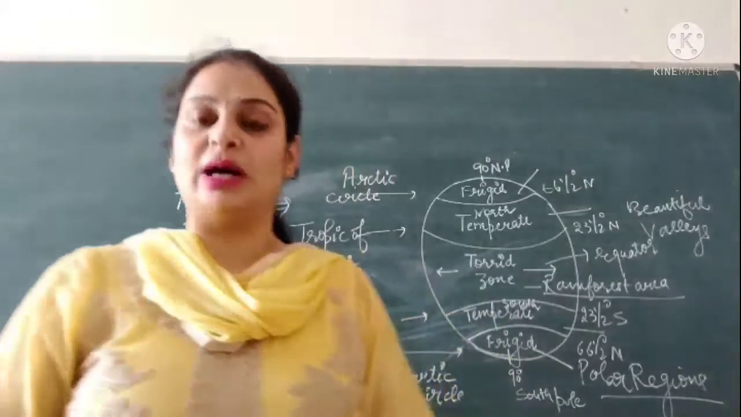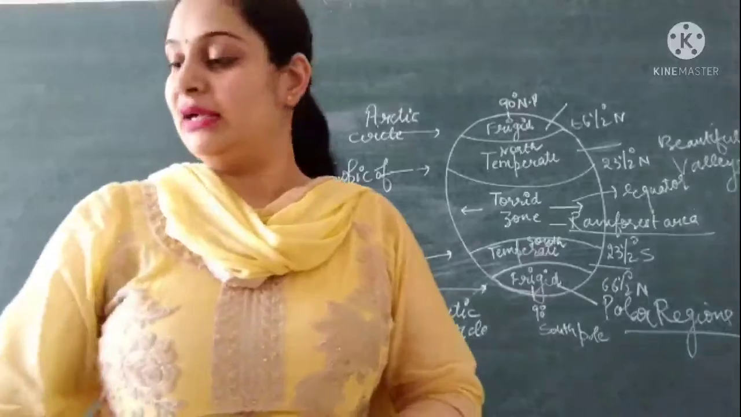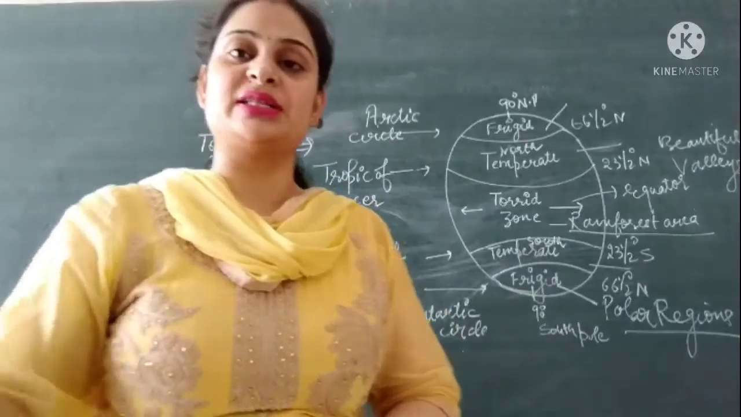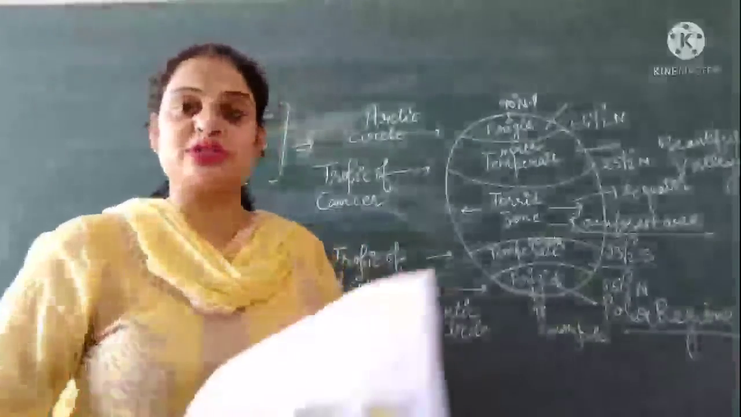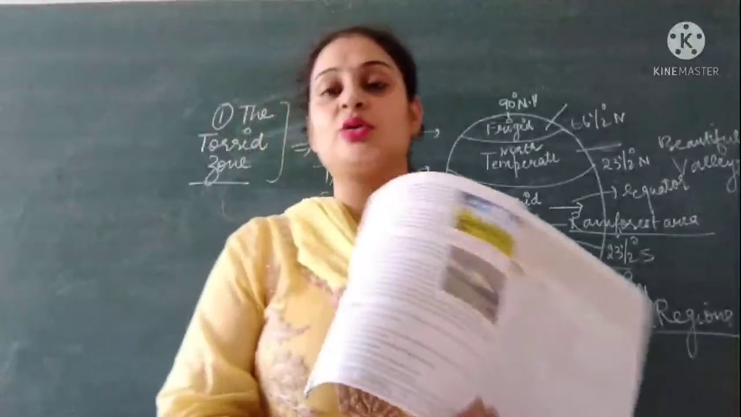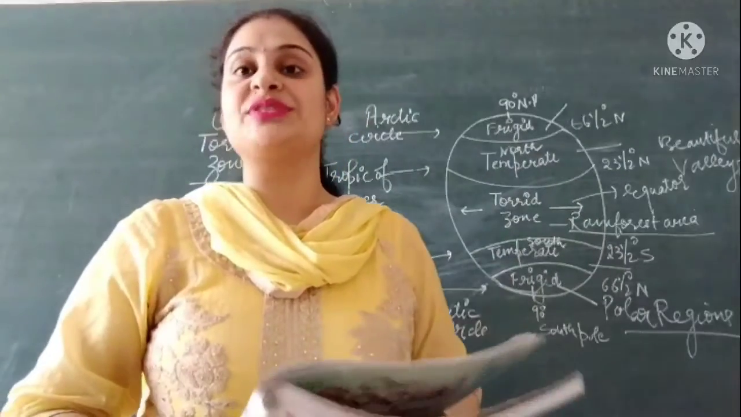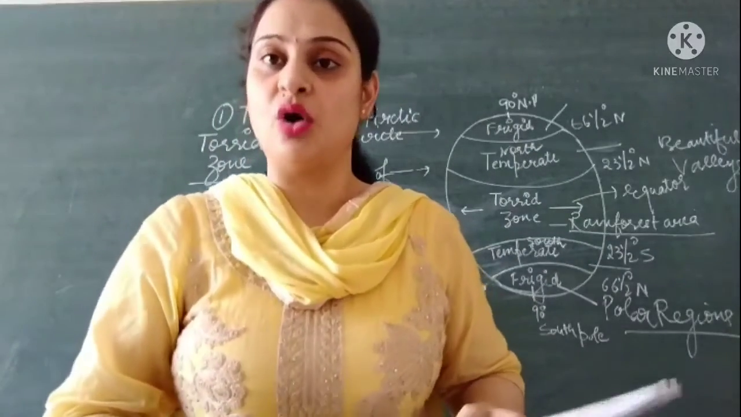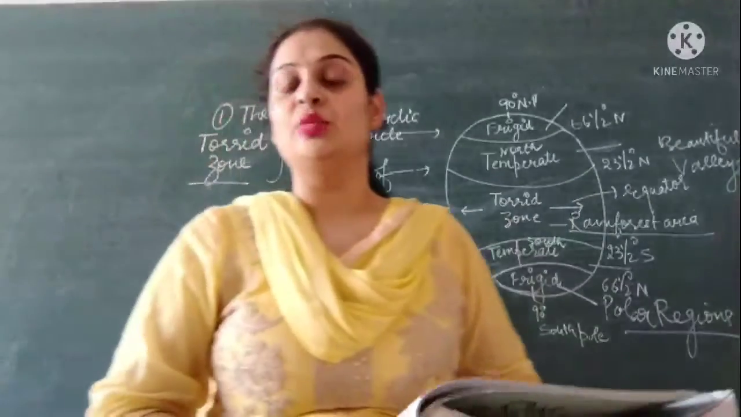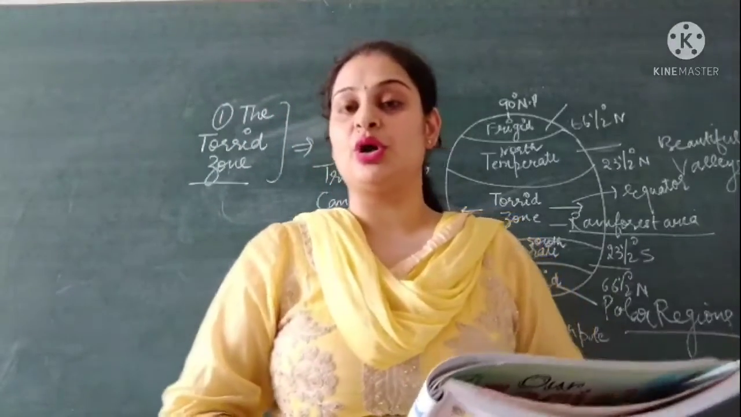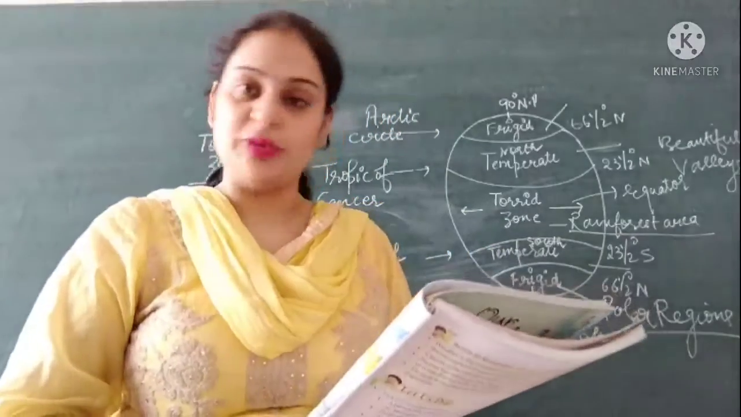So this was all about our chapter, which was weather and climate, right? Now we will discuss its keywords. The first keyword in your books is altitude. What is altitude? We have discussed that the distance from sea level is called altitude. Then the second keyword is humidity. Humidity means the amount of moisture present in air.